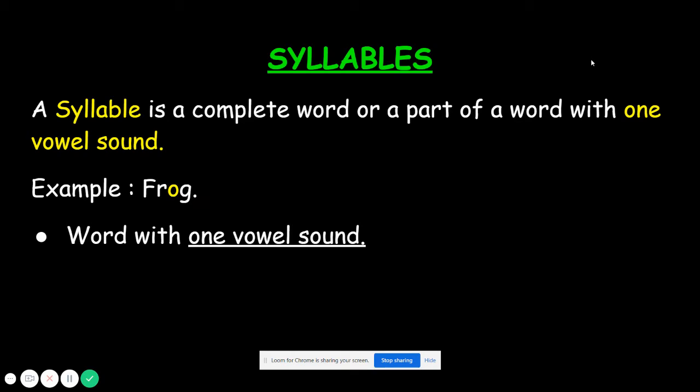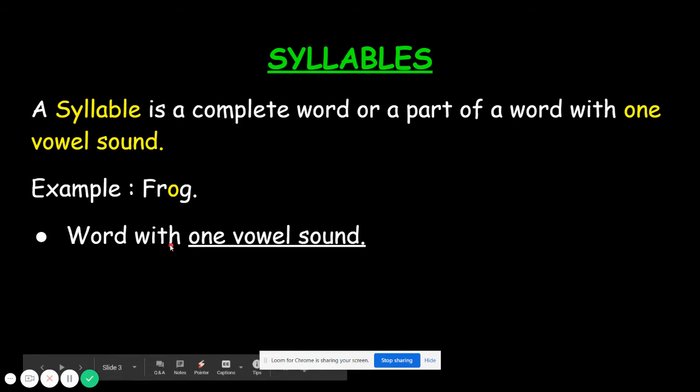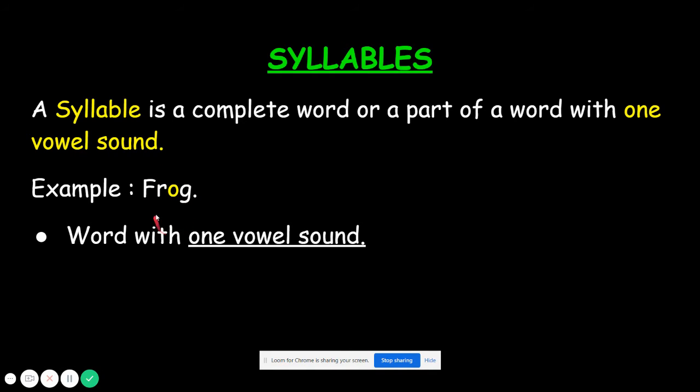A syllable is a complete word or a part of a word with one vowel sound. Example, frog. See, in this word, frog, which letter is a vowel sound? Yes, letter O is a vowel sound. So here, the syllable is a word with one vowel sound. Yes. So what is a syllable? A syllable is a complete word or a part of a word with one vowel sound. For example, frog.